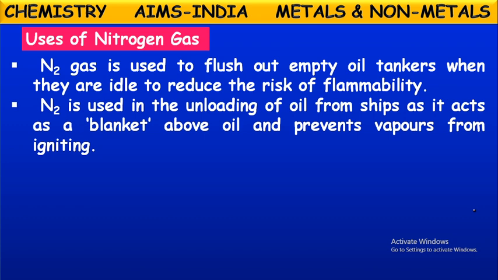Nitrogen is used in unloading of oil from ships as it acts as a blanket above oil and prevents vapors from igniting. Yes, while unloading inflammable oils like petrol and diesel from the ships, they use this nitrogen gas over them. They blow this nitrogen gas over those liquids. As these liquids evaporate, they may catch fire immediately and can cause explosions and fire accidents.